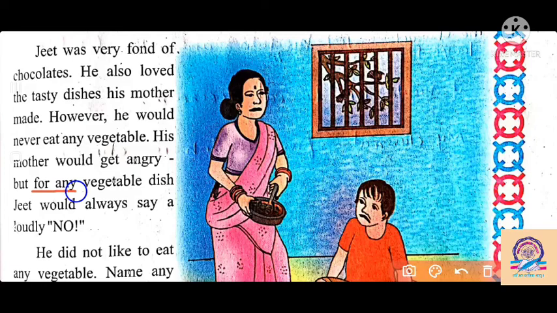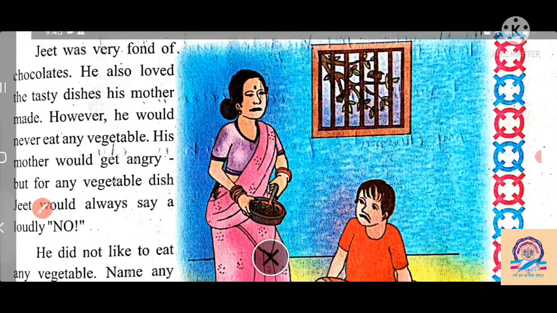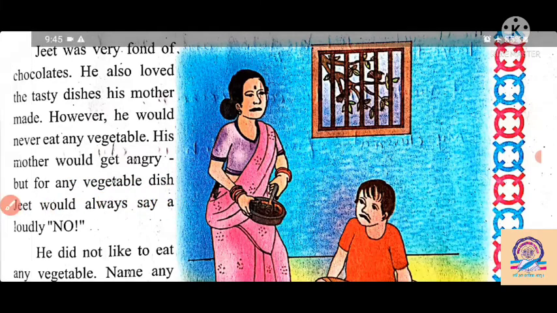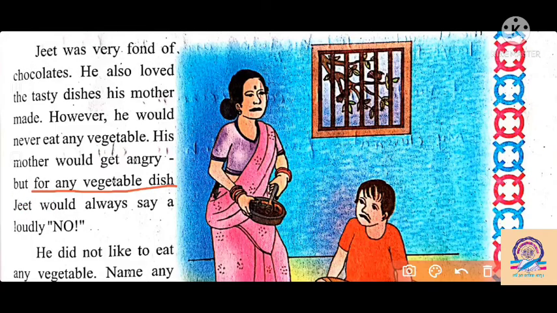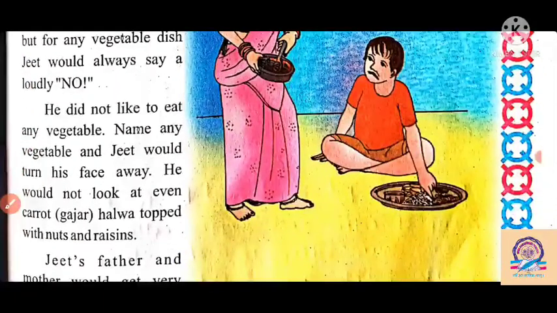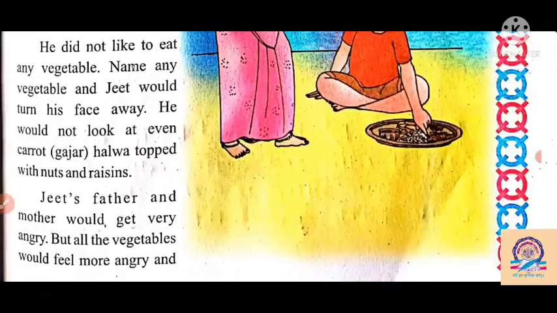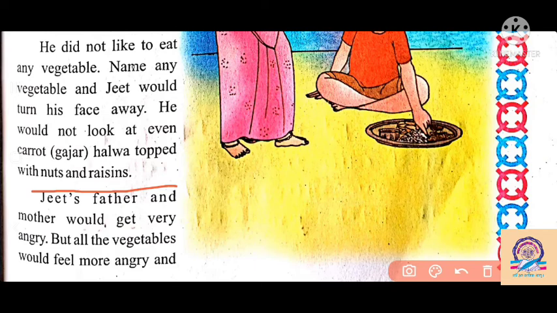But for any vegetable dish, Jeet would always say no. Jeet always said, "I would not like to eat vegetables." So what to do was a question for Jeet's mother, as he did not like to eat any vegetable at all.